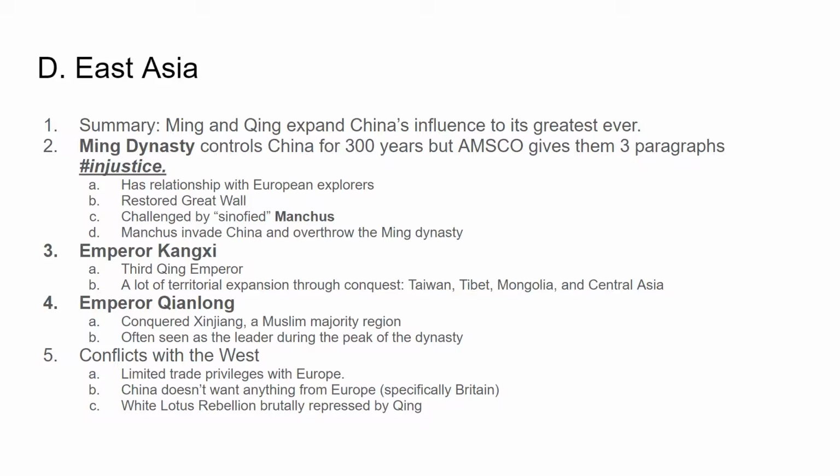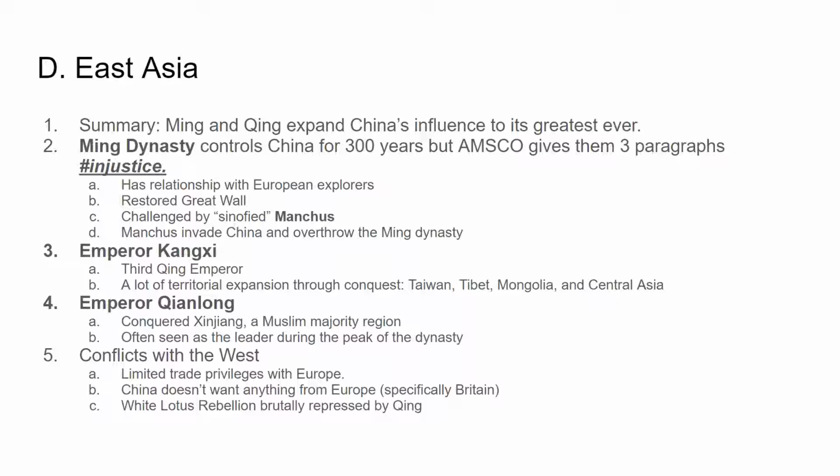All right, there are some conflicts with the West. The Chinese in general are worried about the influence of Europe. They don't really want Christianity coming in. They don't really want any unfair trade practices to happen, and they really don't feel like Europe has anything to offer them. And so, Britain's saying, hey, Chinese, we love your products, we want your porcelain, we want your tea. And China is like, you don't have anything we really want. We'd rather not trade with you. We're going to try to kind of stay out of it and just do our own thing. We're big, we're China, we have everything we need, we're fine.